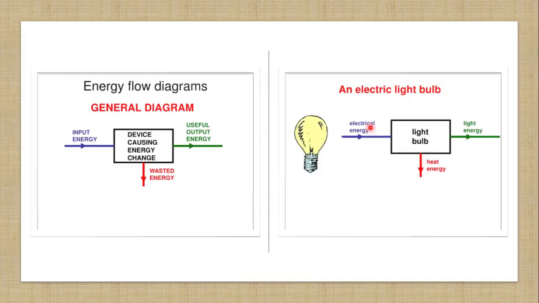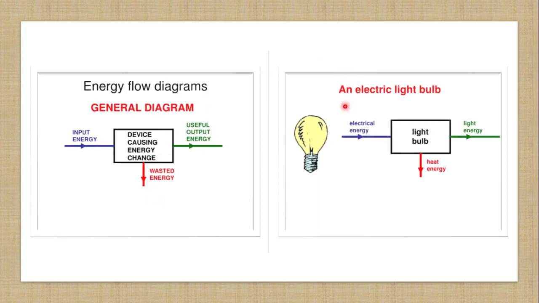Energy flow diagrams, general diagrams, should include the input energy, the name of device, and the output energy. Output energy can be of one or two or more types. Useful output is represented on right side, while the wasted energy is always represented in downward direction.